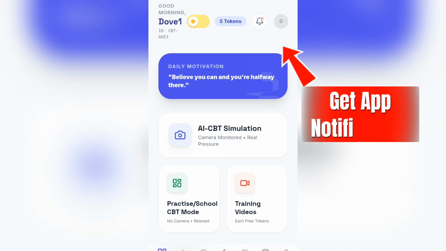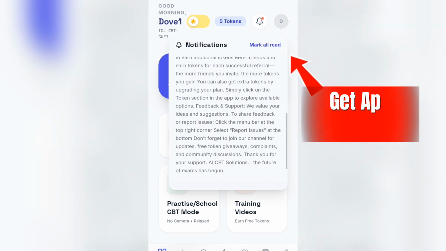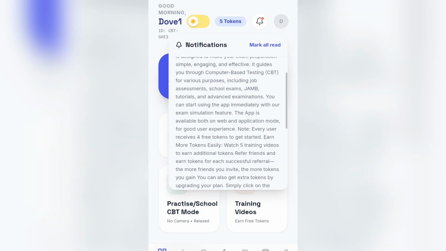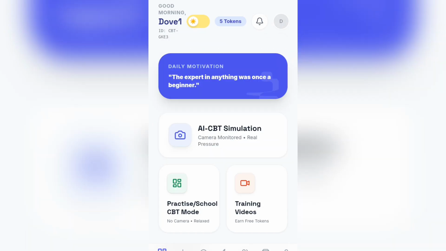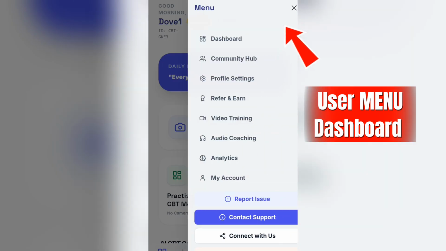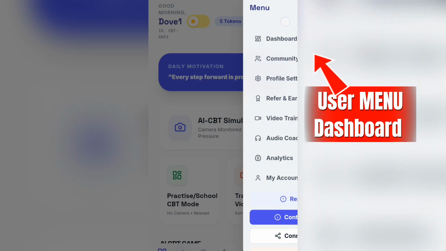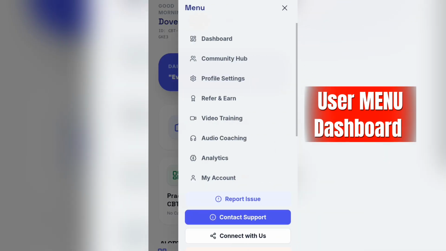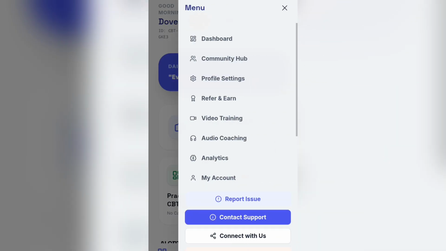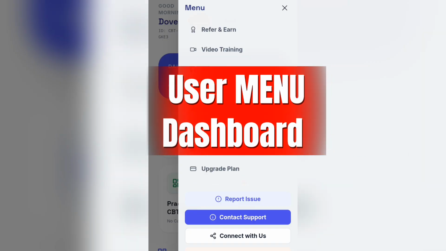The bell is for notifications. You can get our notifications and updates on the app when you click on the bell. And here we have your menu, the user menu dashboard. We have the dashboard, the community hub, the profile. We are still going to talk about this. We have the profile setting, refer and earn, video training, audio coaching, analytics, report issue, contact support, connect with us, and log out.